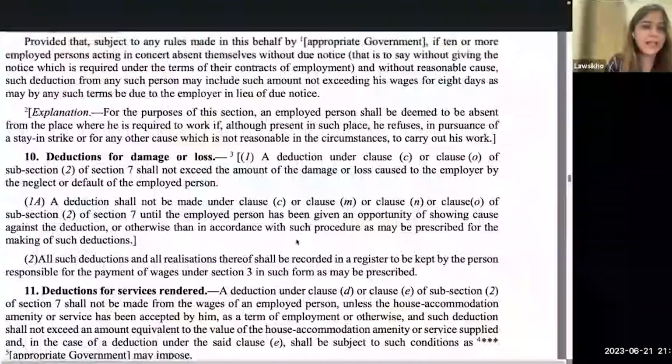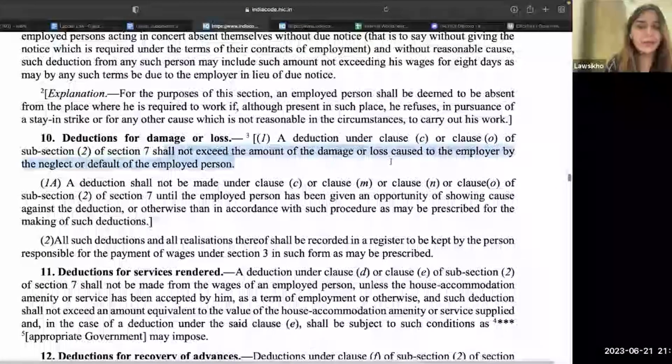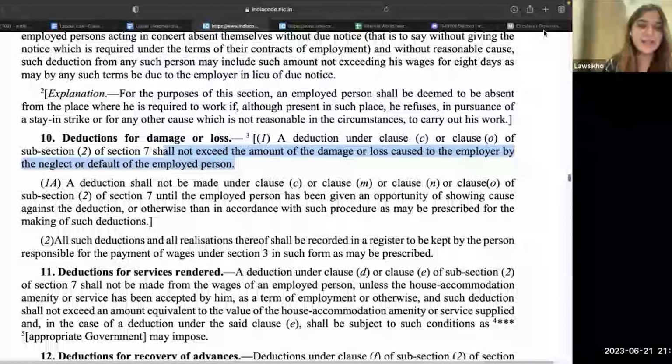Okay. Moving on to deductions for damage and losses. This is also very simple. It says that a deduction under so and so clause shall not exceed the amount of damage. Of course, if I have caused damage to goods which are worth rupees 10,000, the sum that should be recovered from me by my employer should be 10,000. They can't say that I will recover 20,000 from you because there is XYZ thing, right? What is the actual amount? You have the right to deduct that. Okay. So whatever is the actual amount of damage or loss, you are entitled to recover.